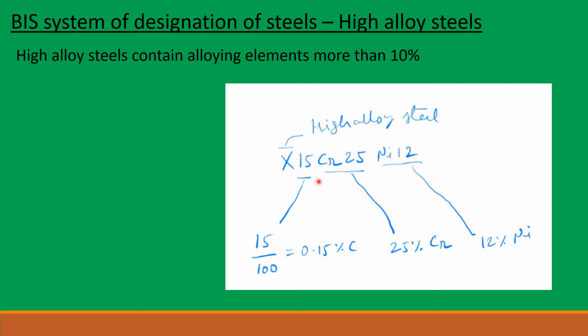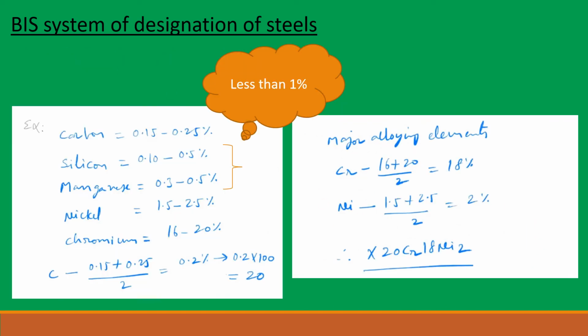X15Cr25Ni12. So in this formula, X stands for high alloy steels. 15 is for carbon. 15 can be written as 15 divided by 100, that is 0.15% of carbon. And Cr stands for chromium. Chromium has 25%, and Ni stands for nickel. Nickel has 12%. So this high alloy steel contains 0.15% of carbon, 25% of chromium, 12% of nickel. So you can see that total alloying elements are more than 10%. So this is the last example in this video.